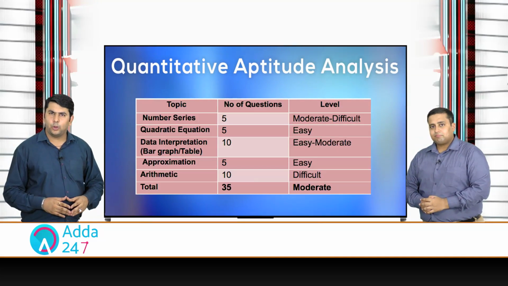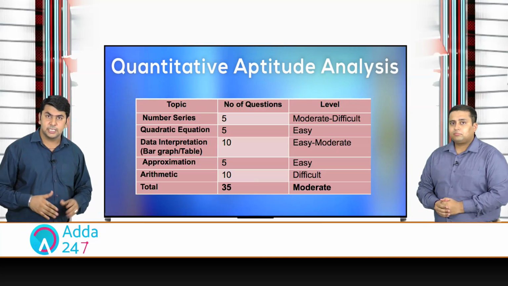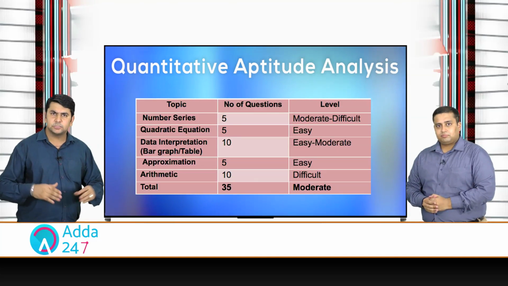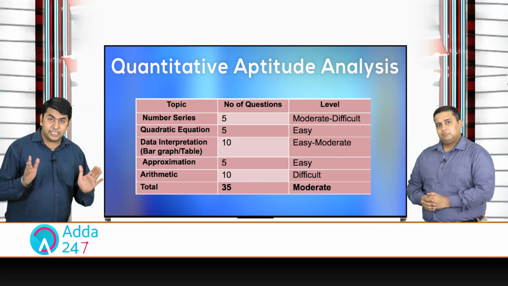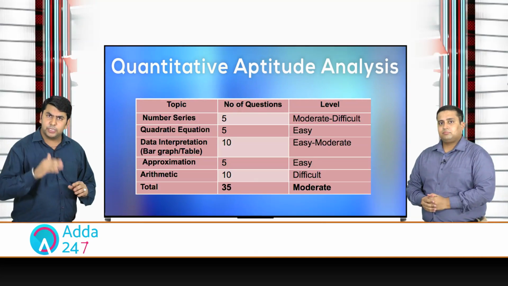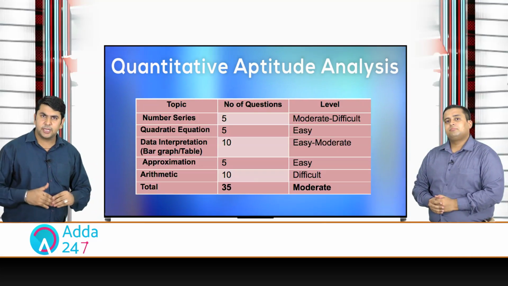If we talk about the quantitative aptitude section, the section comprises 35 questions as we already discussed. But this time there were no surprises from SBI. It was mainly based on the last year pattern. The only surprise was that there was no missing DI. There were 2 DI sets of 10 marks, which were tabular and bar graph.